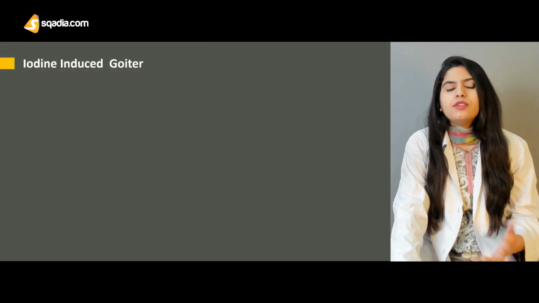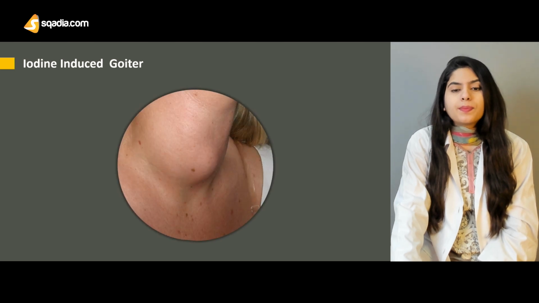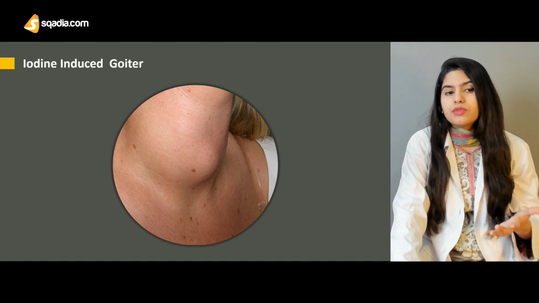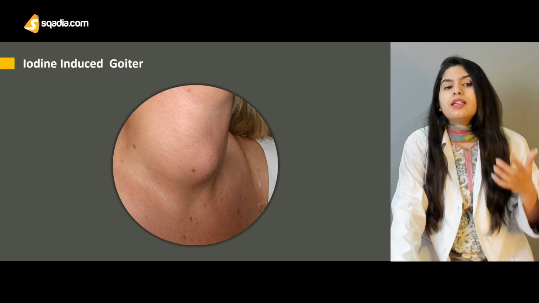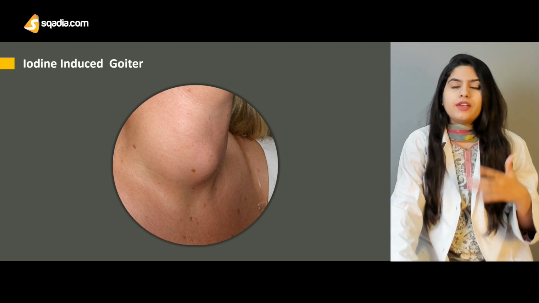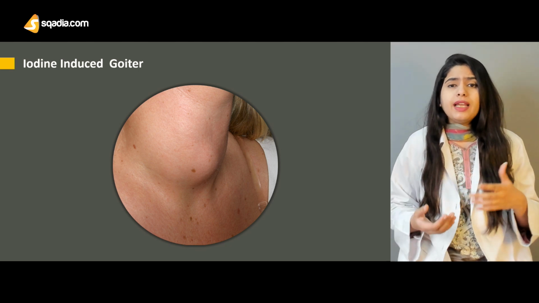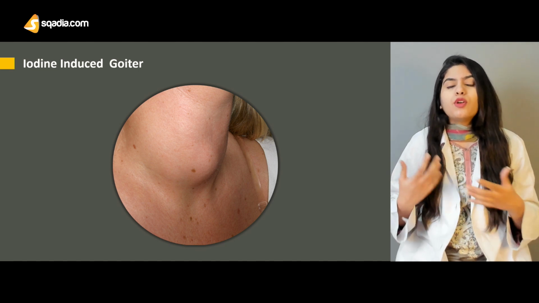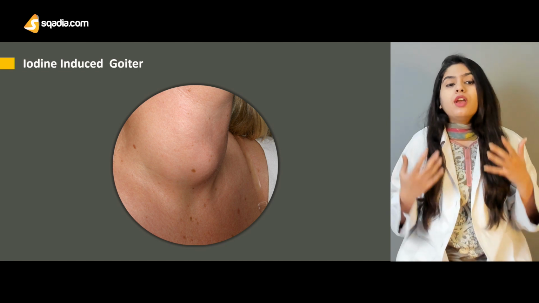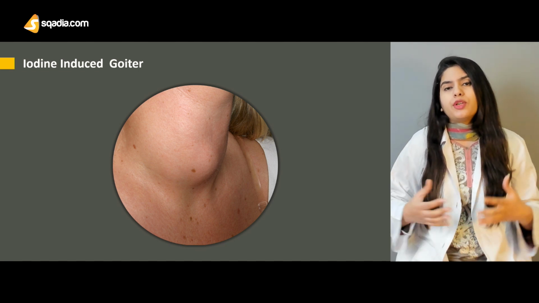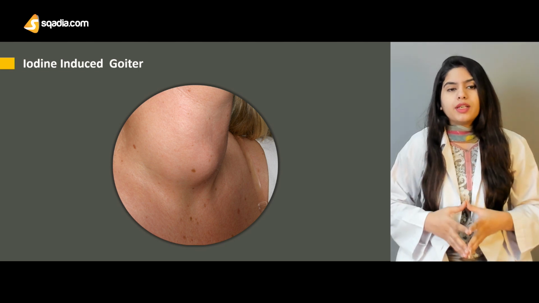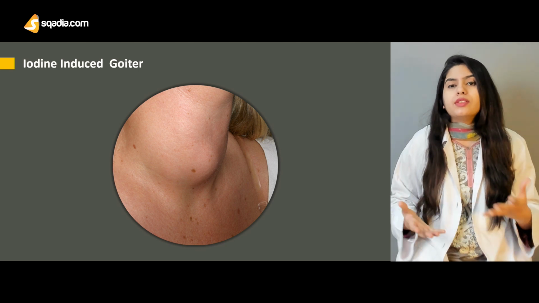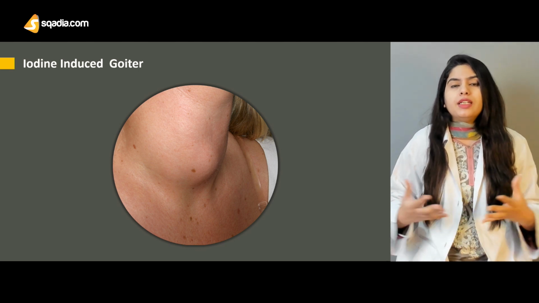Then there is the iodine-induced goiter. In this type of disease, there is an excess level of iodine that causes a decrease in the thyroid hormone level, as it may cause iodine resistance, or it can lead to thyroid hormone resistance that can be a reason for goiter production or the production of goitrous hypothyroidism. So in this way, excess iodine is causing hypothyroidism in your body.